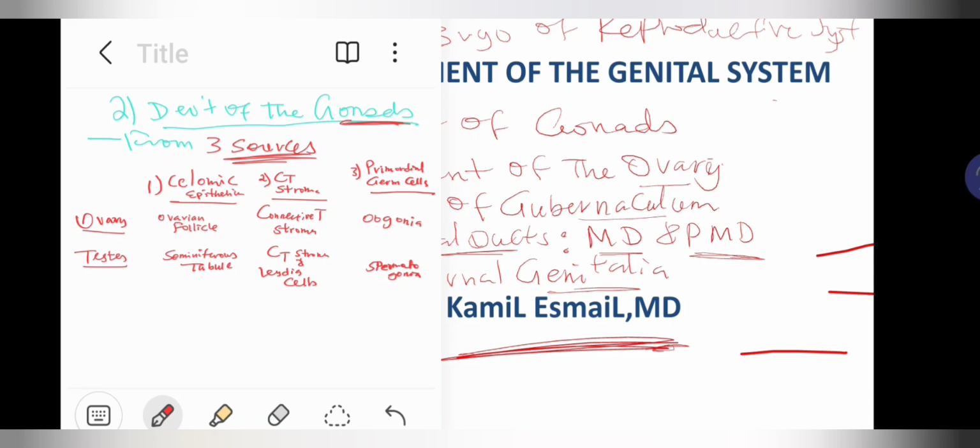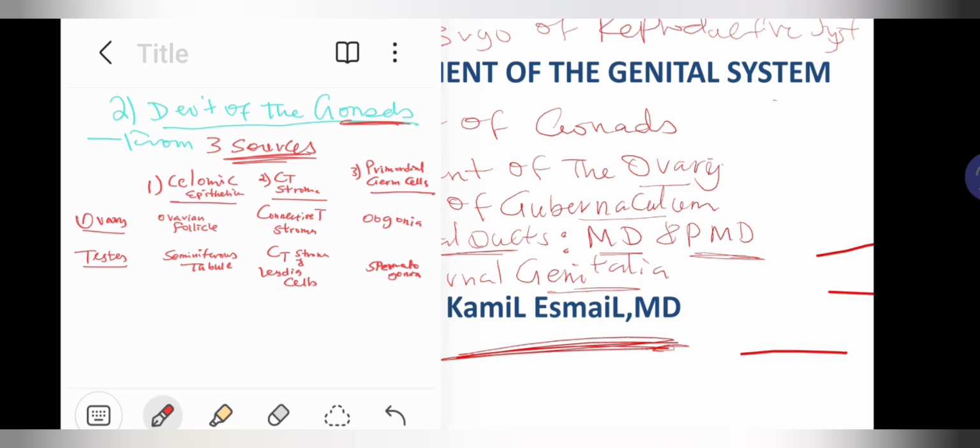Bismillah ar-Rahman ar-Rahim. Last time we were discussing the development of gonads, the differentiated stage and the undifferentiated stage. So where is the site of development? It is the genital ridge in the posterior abdominal wall, between the mesonephros and the dorsal mesentery.